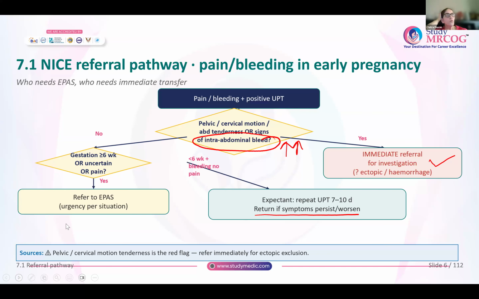One thing that you have to remember is that whenever there is cervical motion tenderness or pelvic tenderness, it is a red flag sign and you should not ignore these women, and you will immediately refer them to the higher centers for exclusion of an ectopic pregnancy.